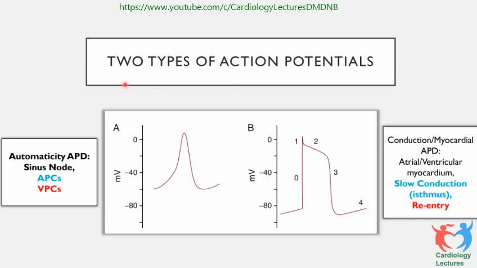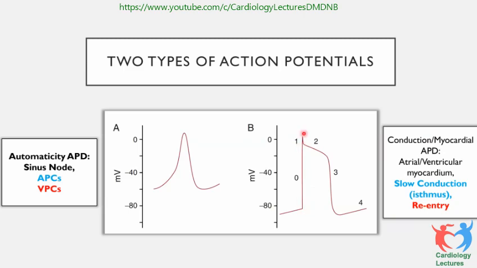So there are two types of action potential. This is the action potential of the His-Purkinje system, with automaticity, afterdepolarizations, sinus node, APCs, VPCs. And this is the myocardial cell action potential, which I think Avinash has also shown you.